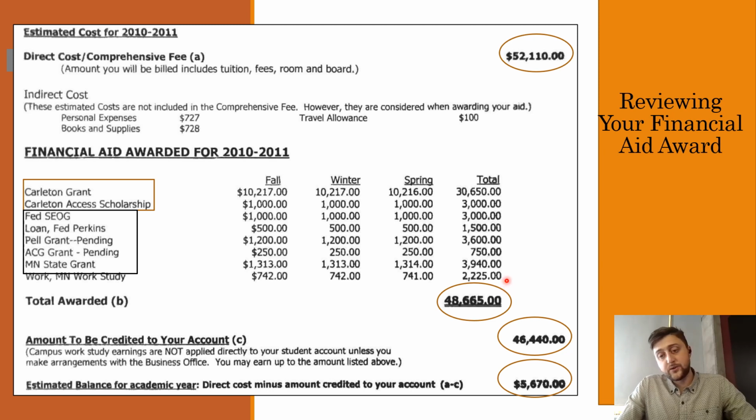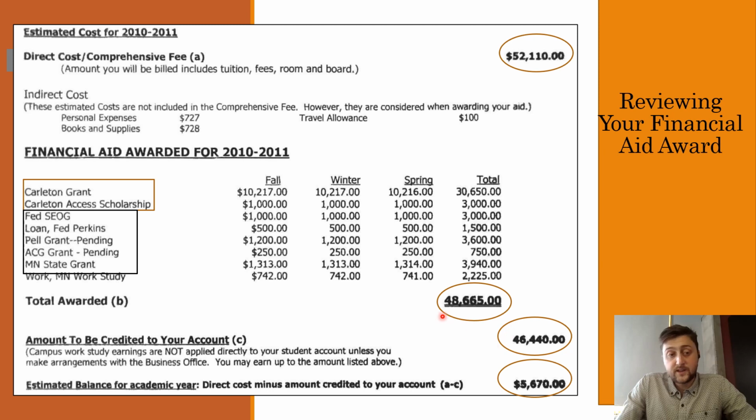Notably, there's two things in this award that you might not necessarily use. So you don't have to take out the federal loan. So instead of 1,500, that number might be 0, right? If you don't want to take out that loan, you don't have to. The work study number you wouldn't receive if you don't have a job, right? So what this total award number is saying is you worked your full amount of work study hours and you decided to take out that $1,500 loan.